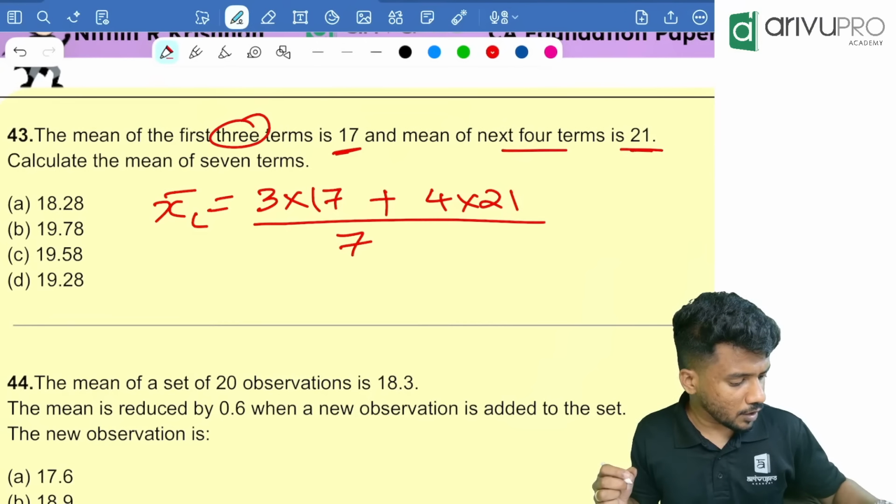Something is going wrong. Are you getting some mistake here? 3 into 17, M plus, 4 into 21, M plus, MRC divided by 7. Now it's proper. 19.28. Yes, the calculator is acting weird.